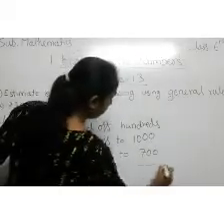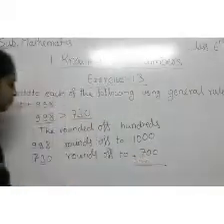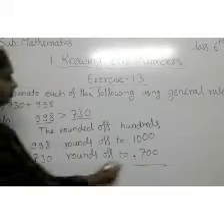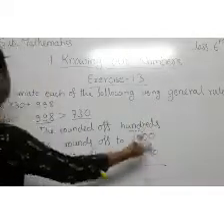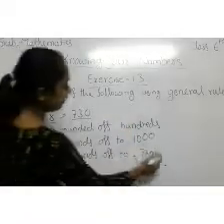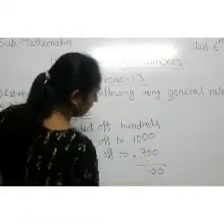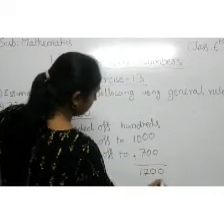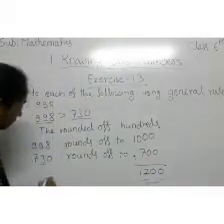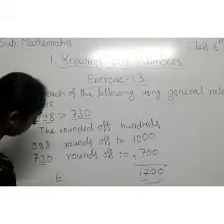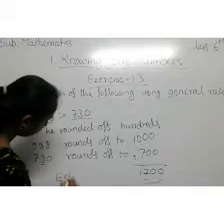Then you have to do addition. These are the estimate values. 0 plus 0 is 0, 0 plus 0 is 0, 10 plus 7 is 17. This is the estimated value.